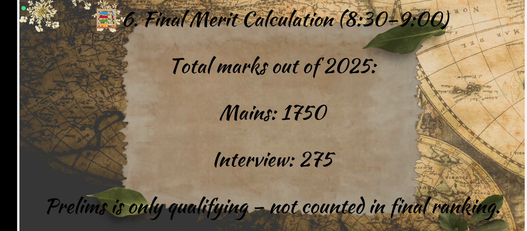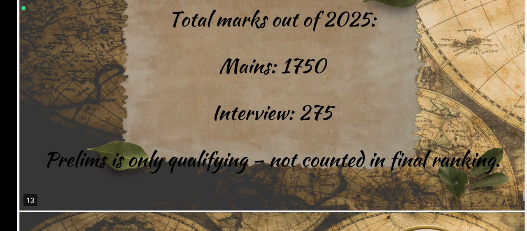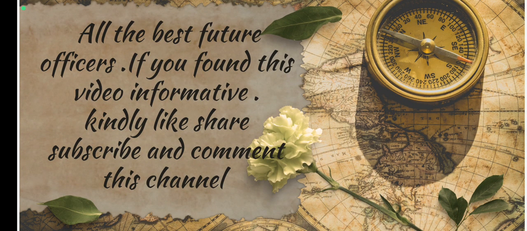This is total marks out of 2025, which means in the final merit, prelims marks will not be included. Only mains and interview marks will get included. In mains you have to score out of 1750, and in interview you have to score out of 275, which totally comprise 2025 marks. And from this your final merit calculation or cutoff comes. Prelims is only qualifying, not counted in the final ranking. So here is all about the UPSC syllabus.